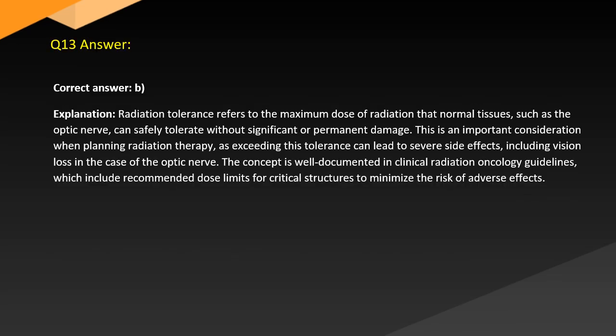Answer. Correct answer: B. Explanation. Radiation tolerance refers to the maximum dose of radiation that normal tissues, such as the optic nerve, can safely tolerate without significant or permanent damage. This is an important consideration when planning radiation therapy, as exceeding this tolerance can lead to severe side effects, including vision loss in the case of the optic nerve. The concept is well documented in clinical radiation oncology guidelines, which include recommended dose limits for critical structures to minimize the risk of adverse effects.